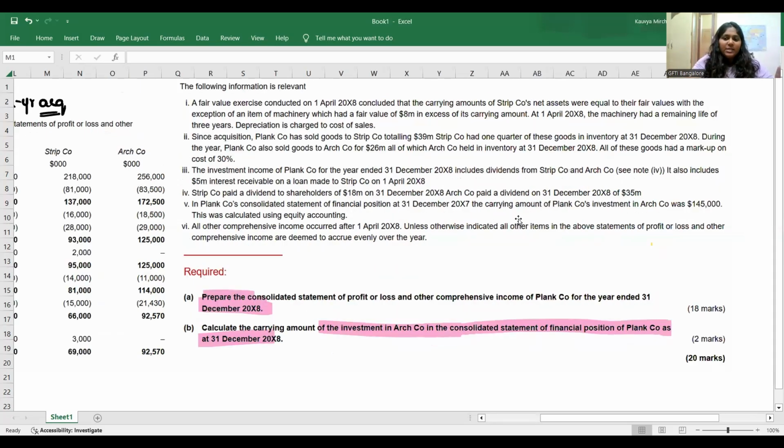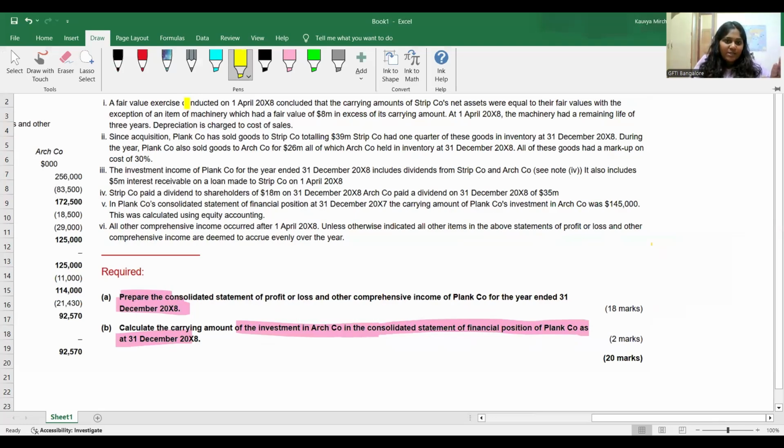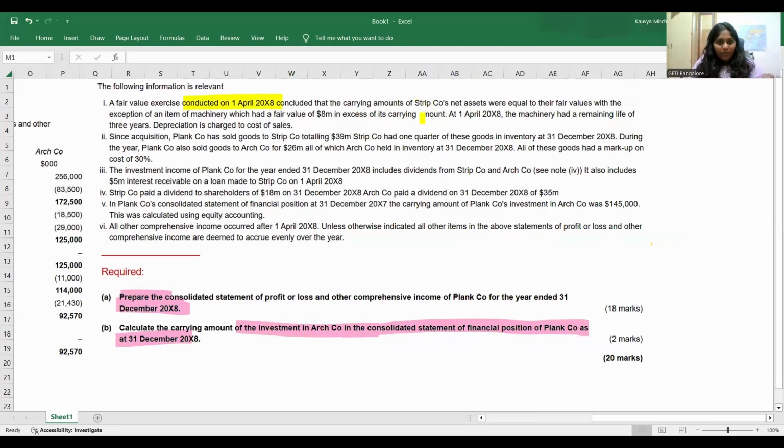Now, all of you guys listen to this. A fair value exercise conducted on 1st April X8, where the carrying amounts of Strip company's net assets were equal to their fair values, with the exception of one item, the fair value of which was 8 million in excess of its carrying amount. That means we should have added this 8 million in the fair value of net assets calculation. On this date, the machinery had a remaining life of 3 years, where the depreciation is charged to cost of sales. Quickly analyze and tell me how much depreciation I would have reduced from my post-acquisition profit.